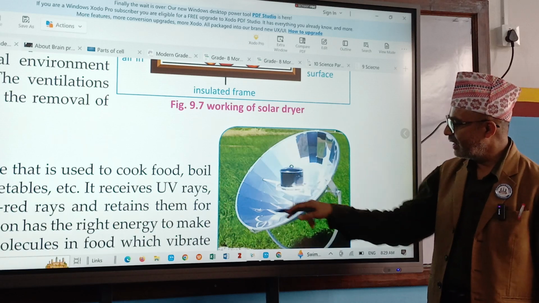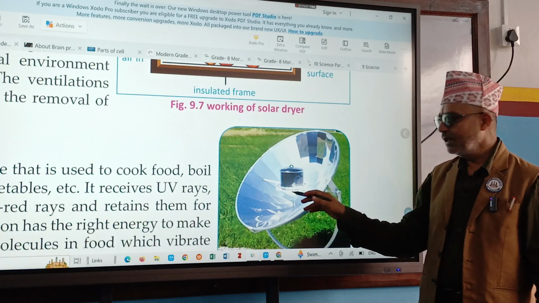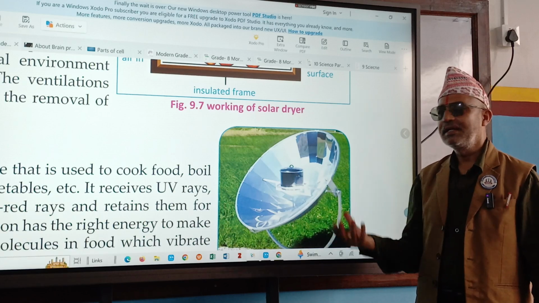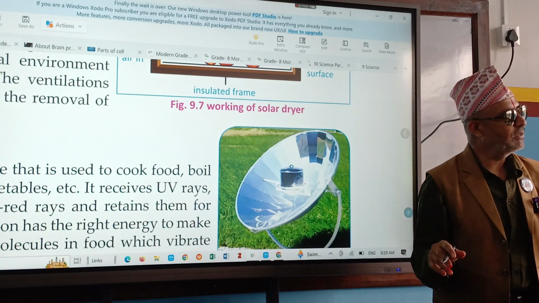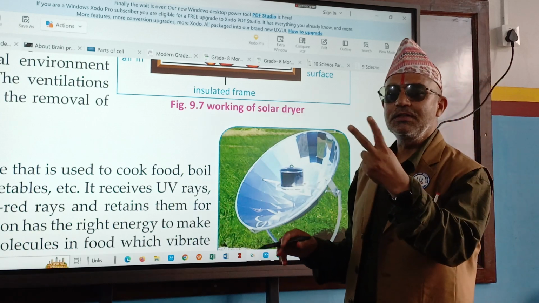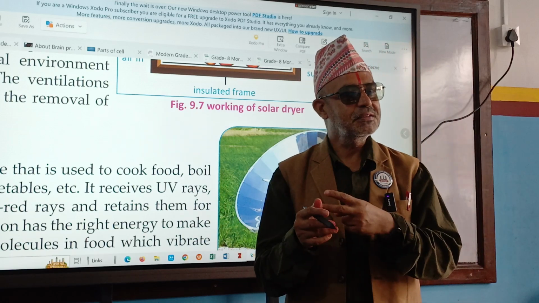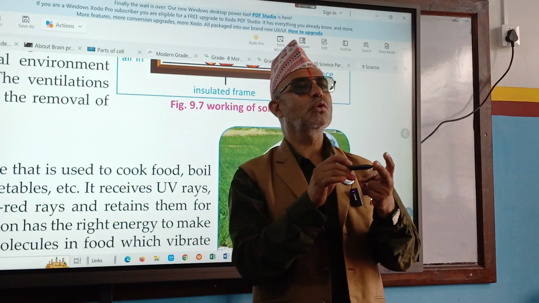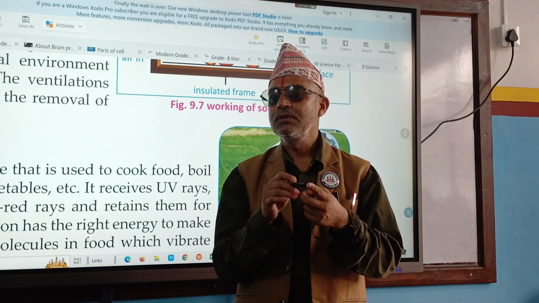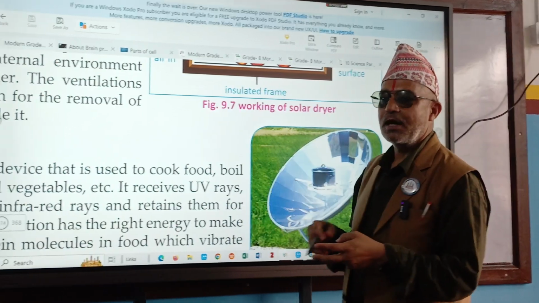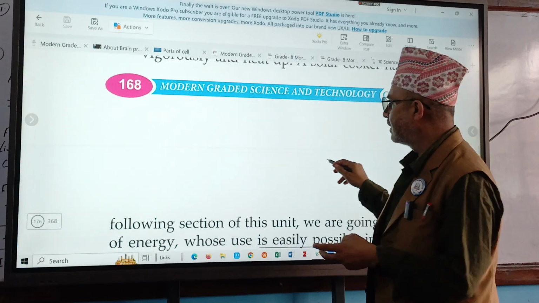And this whole part absorbs heat energy at one point, and that heat helps to cook the food. So actually, it is beneficial for us. Solar energy contains two forms of energy. What are they? Heat energy and light energy. That light energy is used in solar cookers, in solar street lamps, and heat energy in solar dryers, solar heaters, etc.